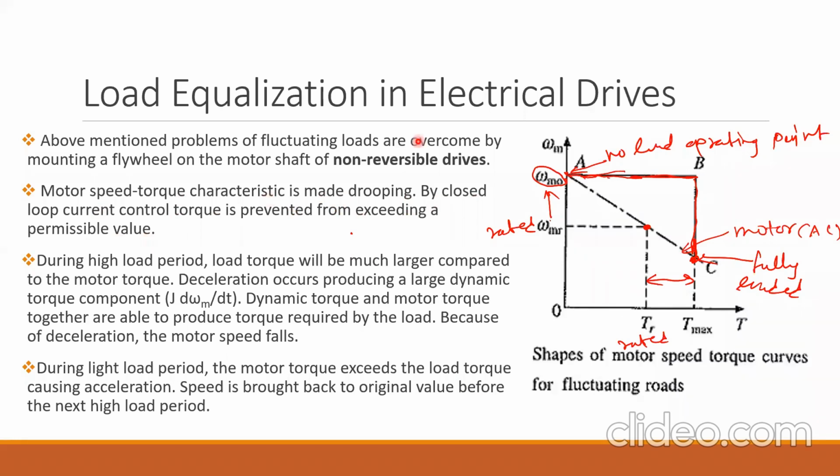When closed loop control is used, I will show you a block diagram of it.